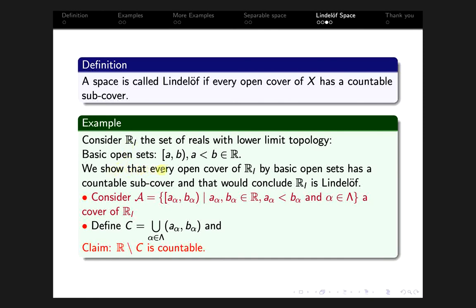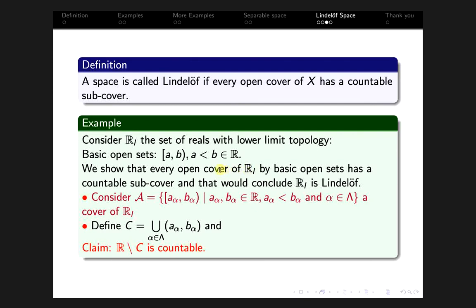So here we show that every open cover of R_L by basis elements, that is by basic open sets, has a countable subcover, and that would conclude R_L is Lindelöf. So basically, to show every open cover of R_L has a countable subcover, it's enough to show that every open cover of R_L by basic open sets has a countable subcover.